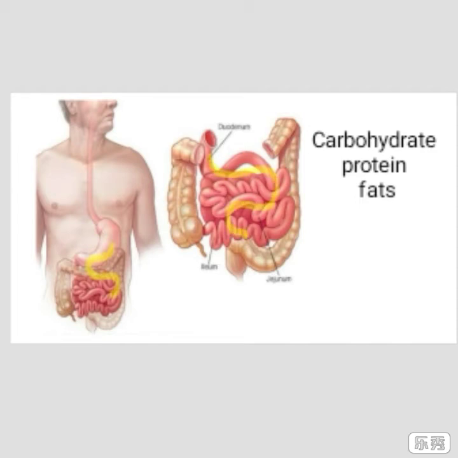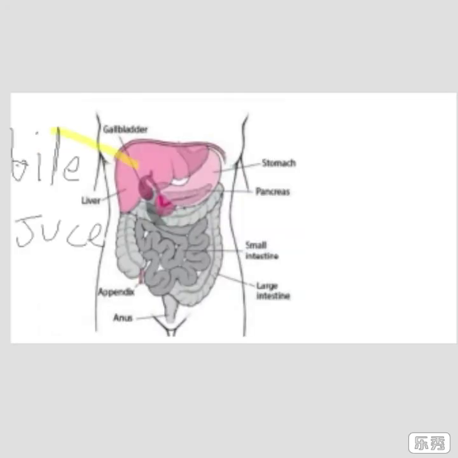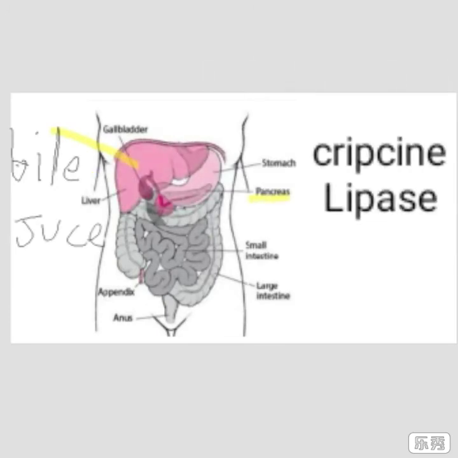Fats are in the form of large globules, so they are difficult to break down. Hence, bile juice is secreted by the liver. It contains bile salts which break fat into small globules, which increases the efficiency of enzyme action. Pancreatic juice is secreted from the pancreas, which contains enzymes like trypsin and lipase. Proteins are broken down with the help of trypsin and fats are broken down with the help of lipase.